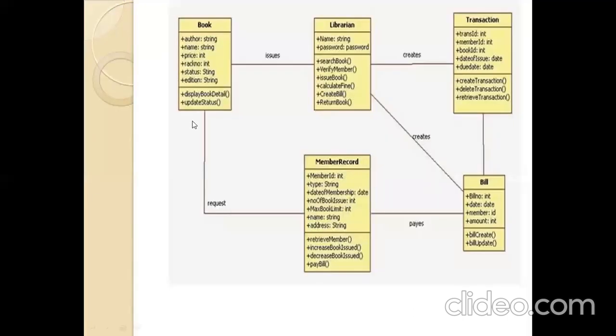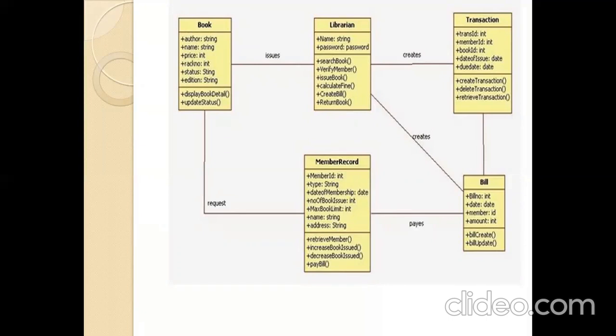So for example, take a library management system. To establish the library management system, first we identify the classes and objects: book, librarian, transaction, member record and bill. After identifying the classes, you establish the structure of the system.